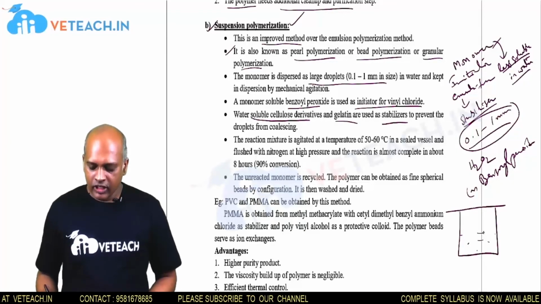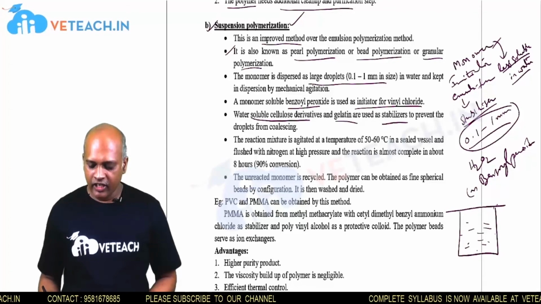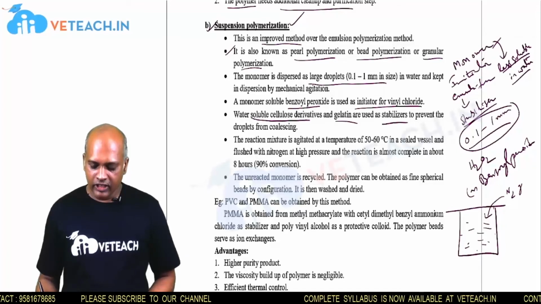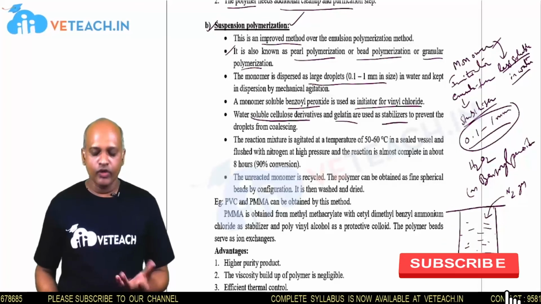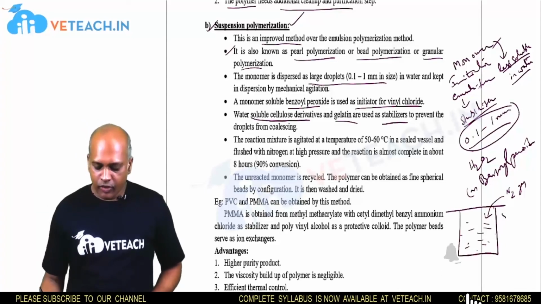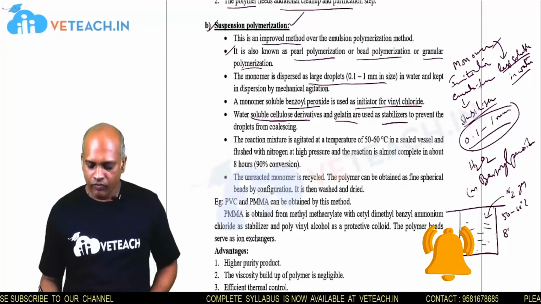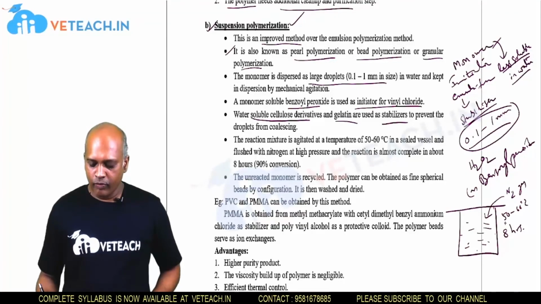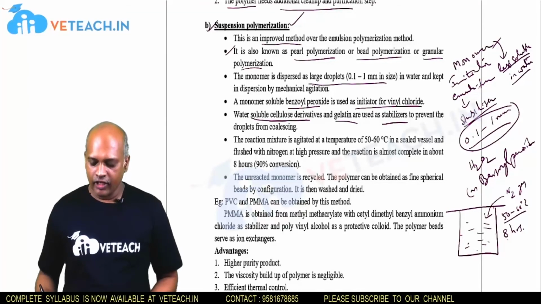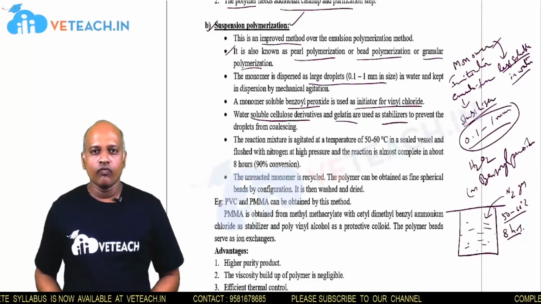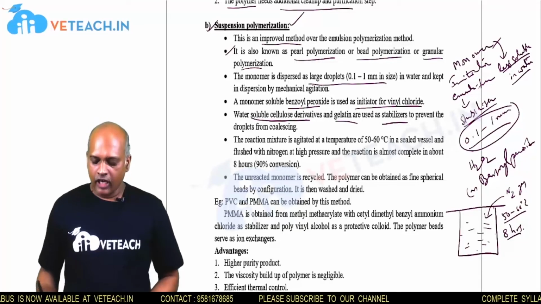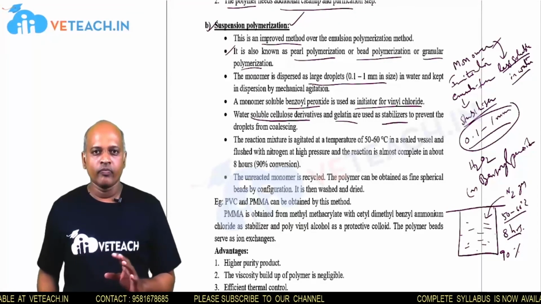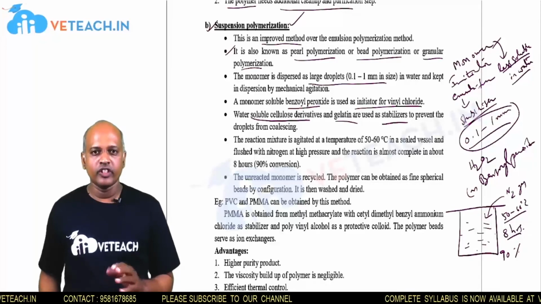The reaction mixture is taken in a closed vessel and sealed, and nitrogen gas is pumped into this reaction mixture at a temperature of 50 to 60 degrees centigrade for 8 hours. So after taking the reaction mixture into a reaction vessel, we should maintain a temperature of 50 to 60 degrees centigrade for 8 hours, and nitrogen gas should be flushed into the mixture. Then after 8 hours, nearly 90% of the monomers are converted into polymers. A conversion of 90% is very high.